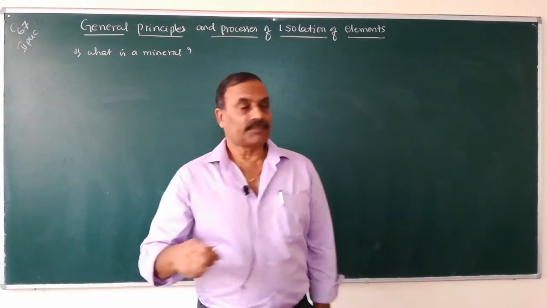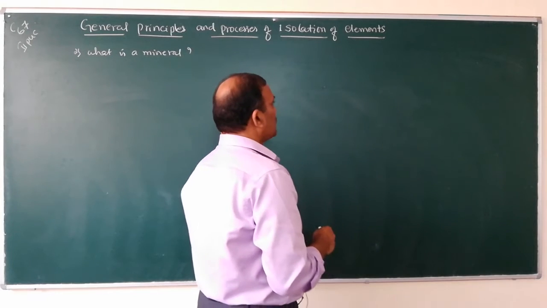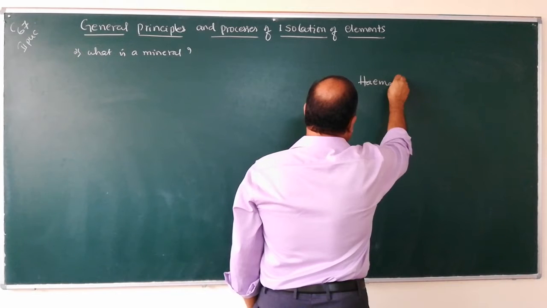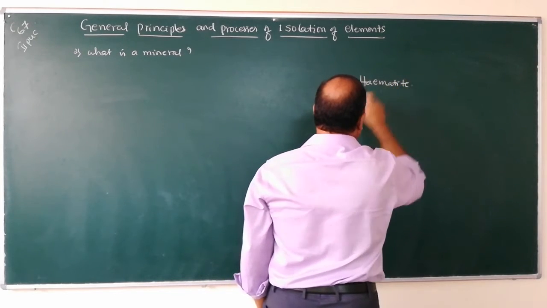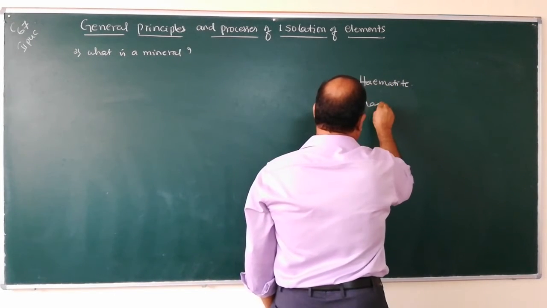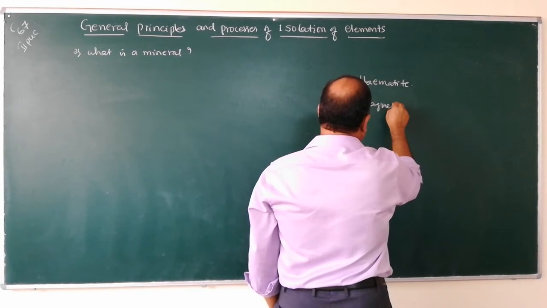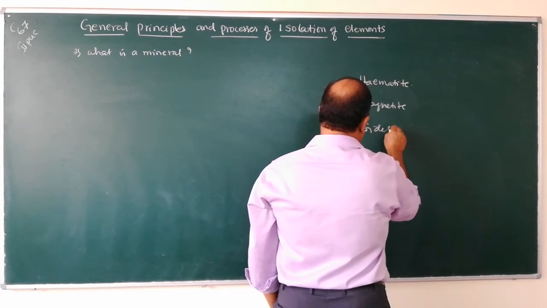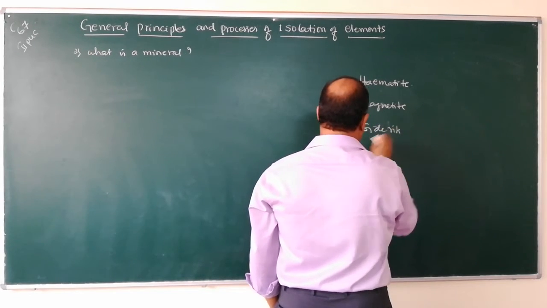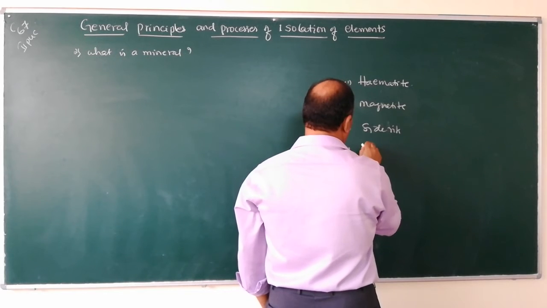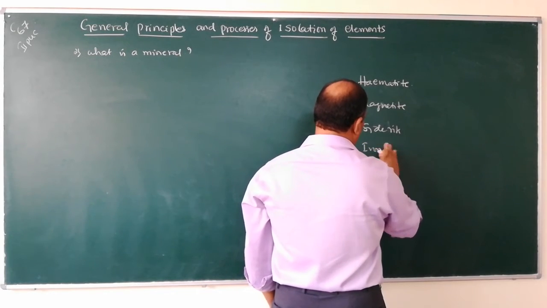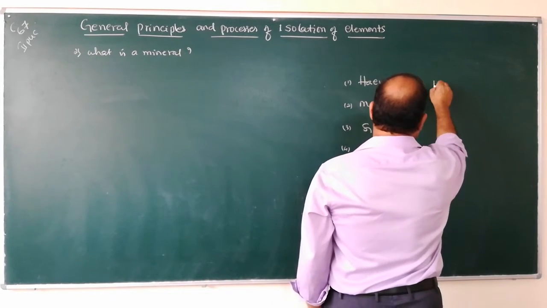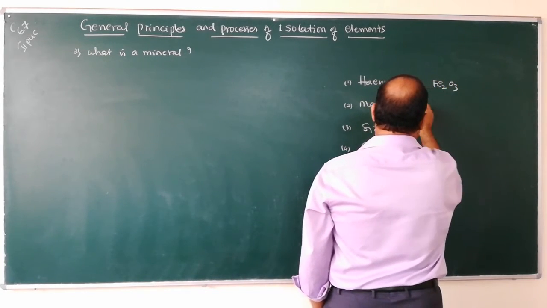Those iron compounds in the earth crust are: number 1, hematite; number 2, magnetite; number 3, siderite; number 4, iron pyrites. Hematite, what is its formula? Fe2O3.